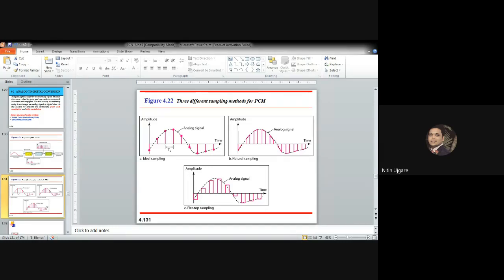The third type of sampling method is flat top, in which the signal is sampled and held like natural, but the signal is sampled using a single amplitude value. That is very important. This process is referred to as pulse amplitude modulation, which you might have seen in the previous figure, the PAM signal. And the outcome is the signal with analog values.